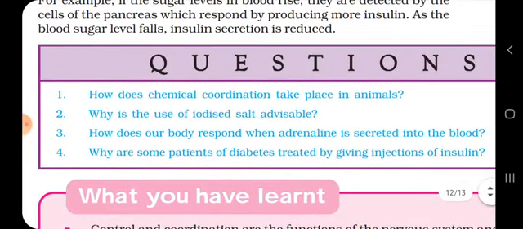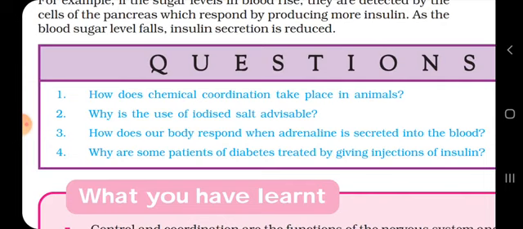Okay, so over here also there are 4 questions given. Let us see that. Why does chemical coordination take place in animals? The chemical coordination takes place in animals because the brain, nervous tissues as well as the structure of neurons won't interpret the total amount of messages we need, and thus the chemical coordination is taking place.